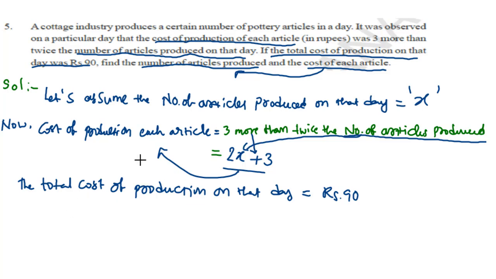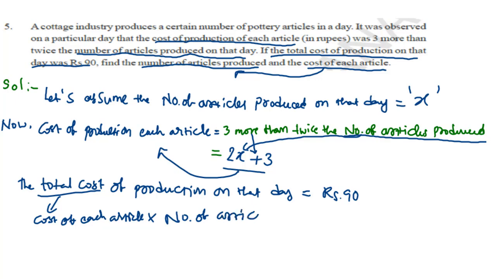We have to multiply the cost of the production of each article with the number of articles. So it is nothing but the total cost. To get the total cost, what do we have to do? Cost of each article into the number of articles produced on that day will give us the total cost, that is 90 rupees.